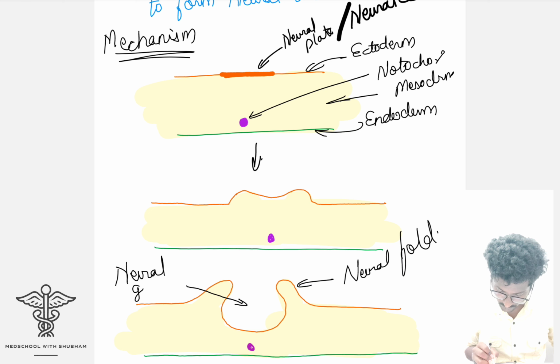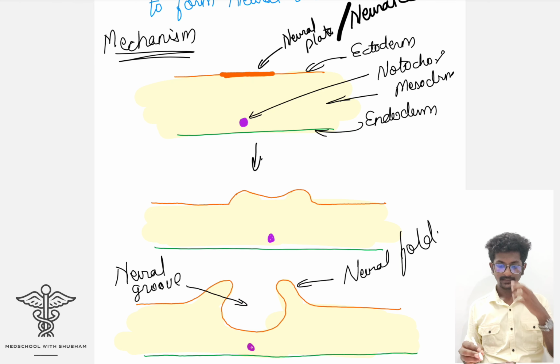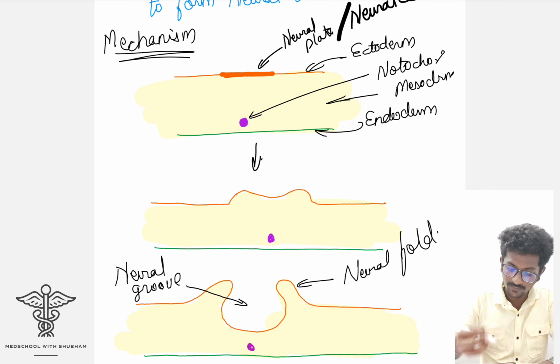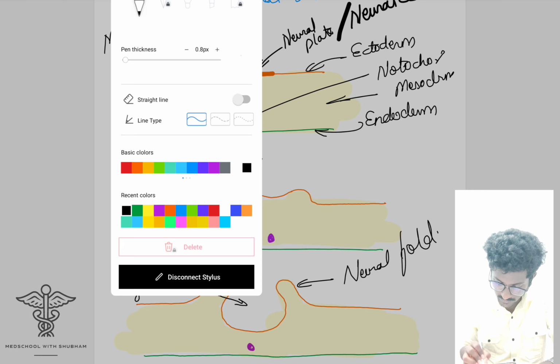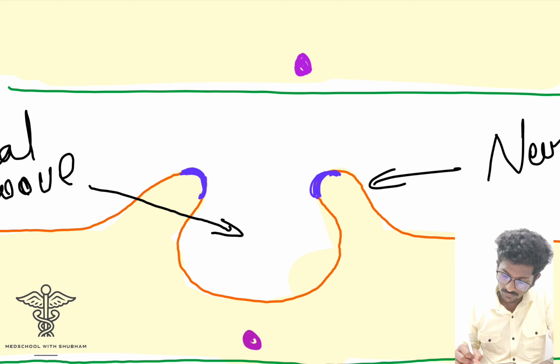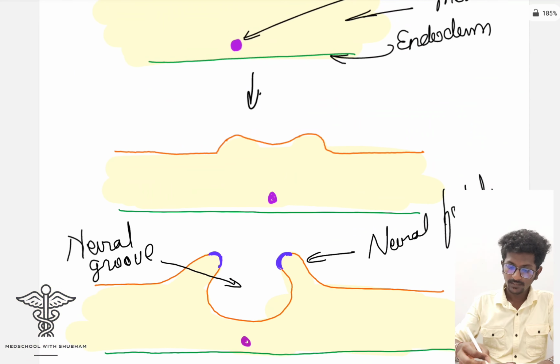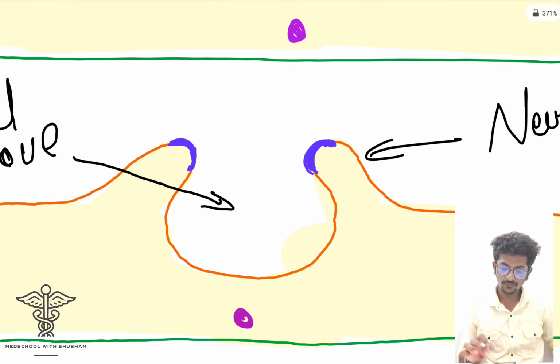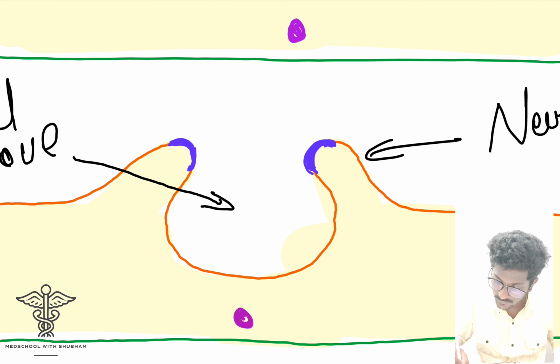Neural groove. This is the neural plate, then we got the neural fold, and now we got the neural groove. And one more interesting thing: on the ends of these neural folds, on the ends of this neural groove, the cells get differentiated and modified. This is the entire neural fold, and this is also a neural fold.